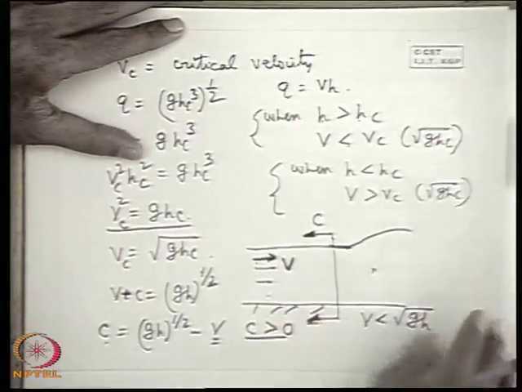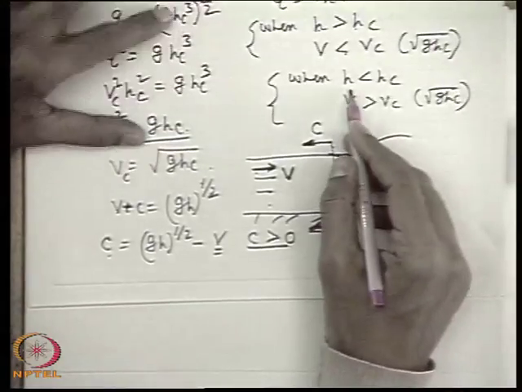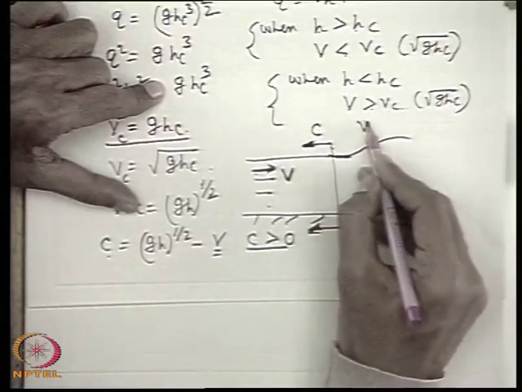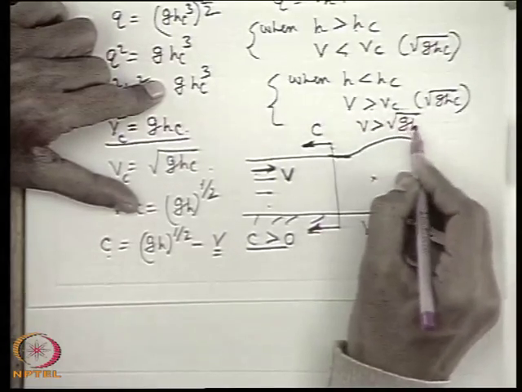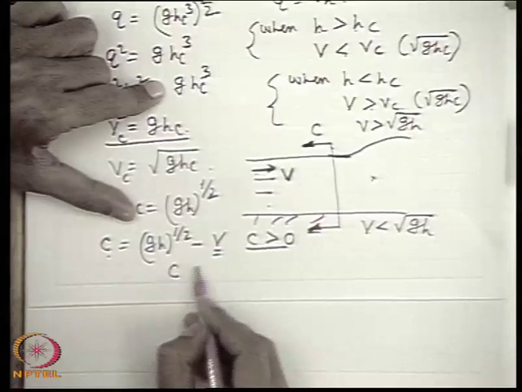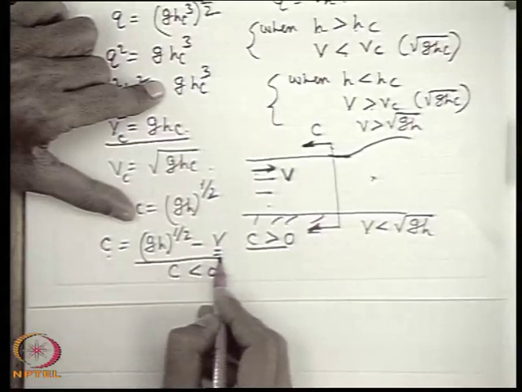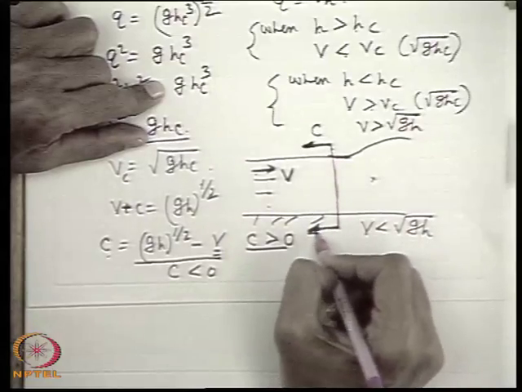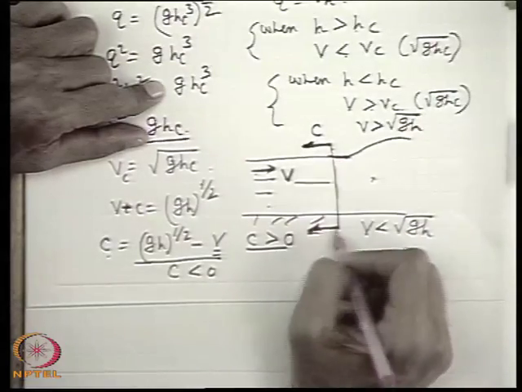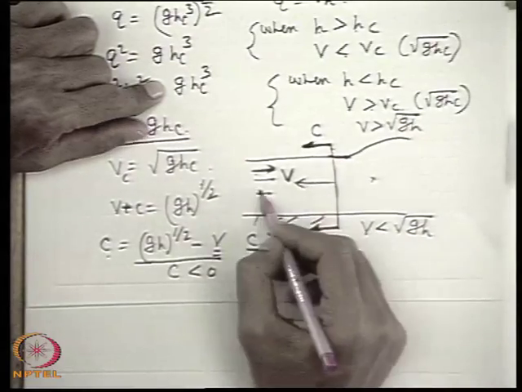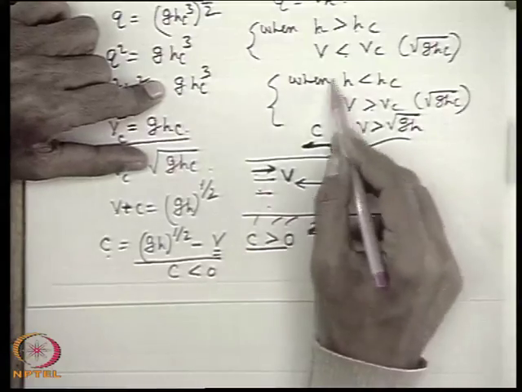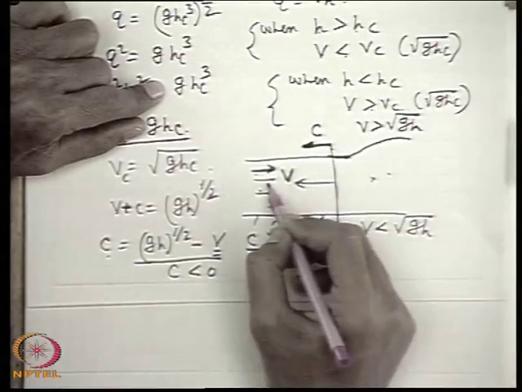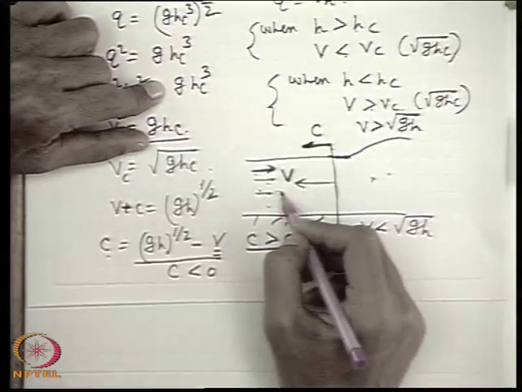But when h is less than hc and V is greater than Vc, that is V is greater than root over gh, then c is less than 0, c becomes negative, which means the disturbing wave cannot propagate or proceed in the upstream direction. So in this regime of flow, any disturbance created in the downstream cannot propagate upstream. This is a very important physical implication.